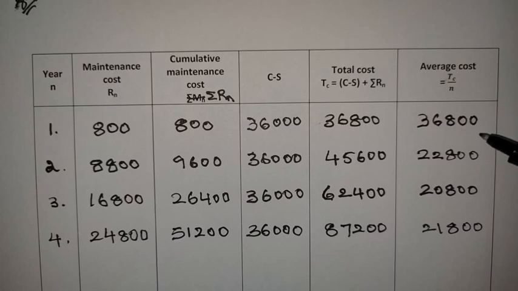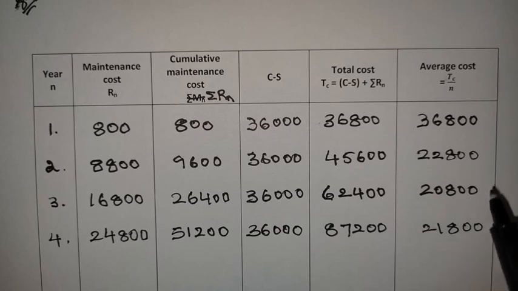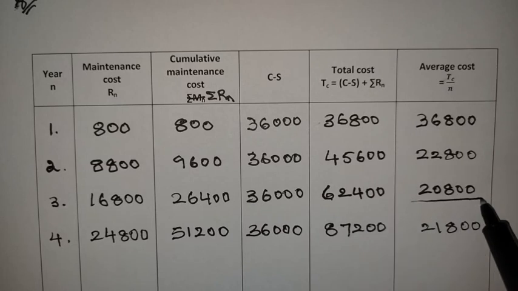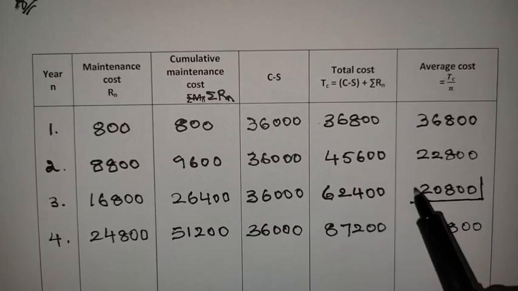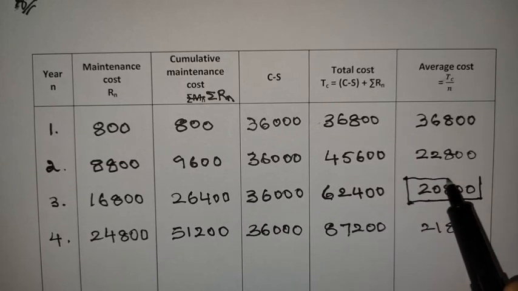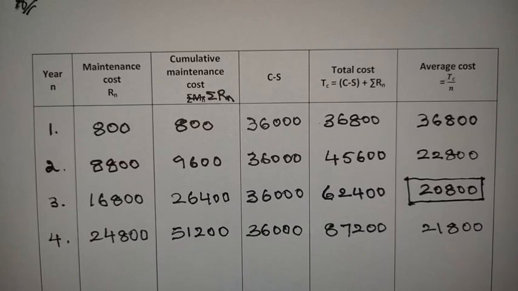So now if you observe this, here the average cost decreased in second year and also decreased in third year, but in fourth year the average cost increases. So now we can stop the calculation of average cost. So now what is the minimal value? 20,800. It is the minimal average cost.